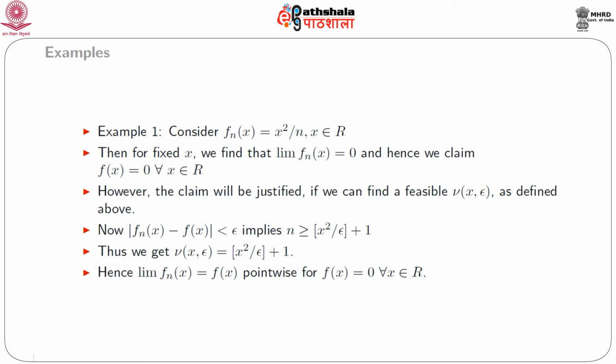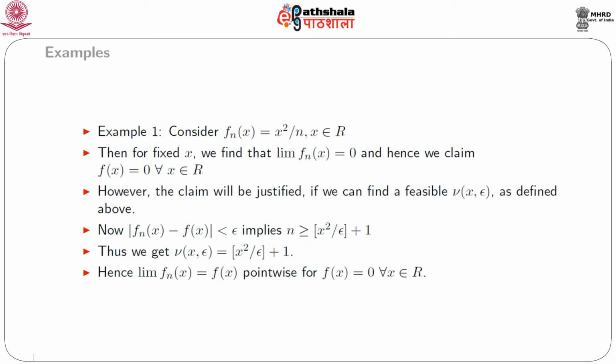Now consider the inequality, that is the absolute value of f_n(x) minus f(x) less than epsilon. While taking this absolute value, we get the absolute value of x² by n, and since x² is a positive quantity, the absolute value of x² by n less than epsilon implies n greater than or equal to the floor of x² by epsilon, plus 1.